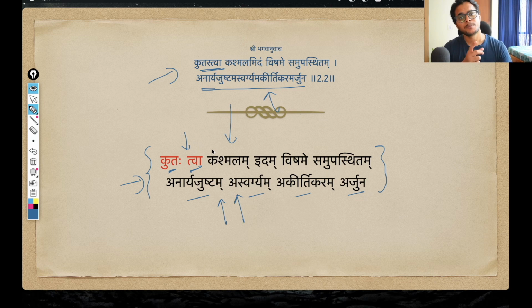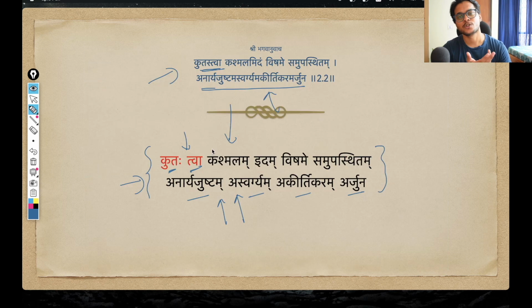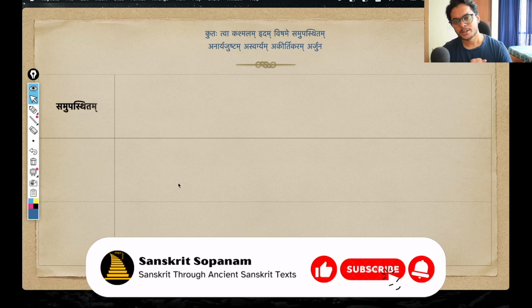And for this sandhi, sakar sandhi, and the word by word breakdown of the shloka, you have the PDF file that you can download from the link in the description box. Do download that PDF file, keep it for your ready reference and also for your practice once the video is over. Now let us start decoding the shloka.